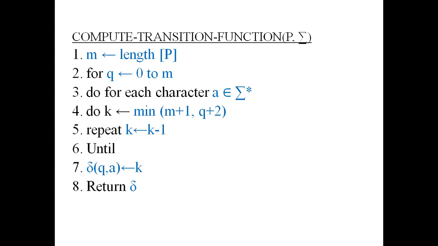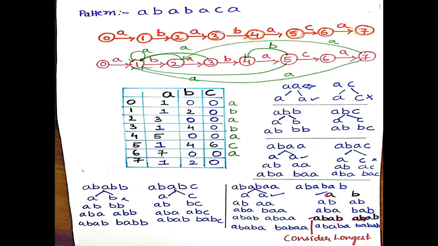So what is the transition function? Here we'll build a transition function with respect to a table. After I show the example, I will explain this so it will be easy for you to understand. So here is the pattern. First we'll think about how to construct a transition table, then we'll look into how to match the pattern with the given text.